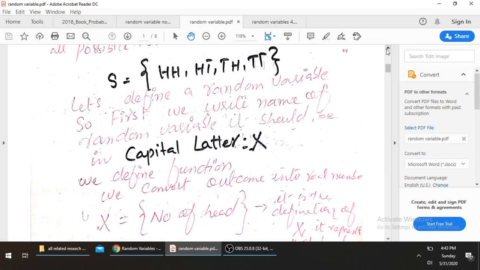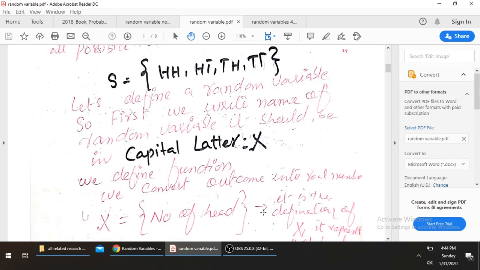Let's define a random variable. So first we write the name of the random variable. It should be in capital letter as I told you, and I'm using here X. So we define a function, we convert outcomes into real numbers. Let X be a random variable and X is basically the number of heads.